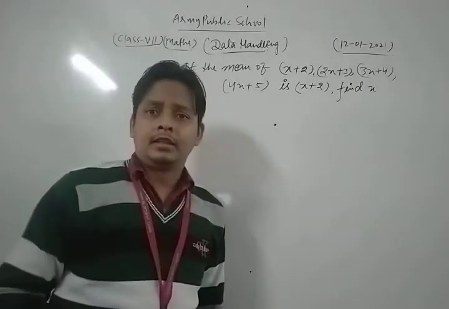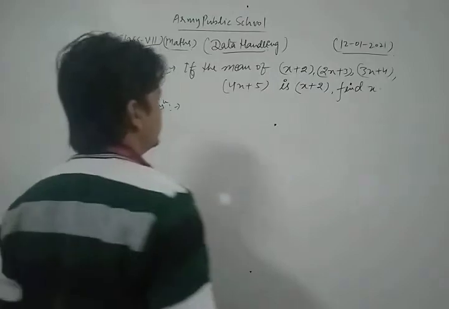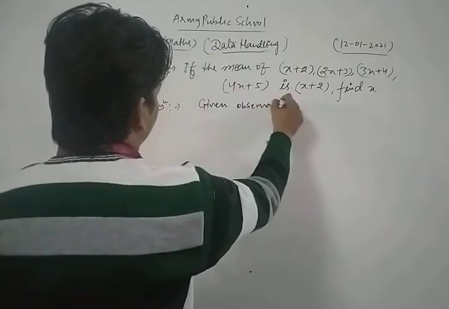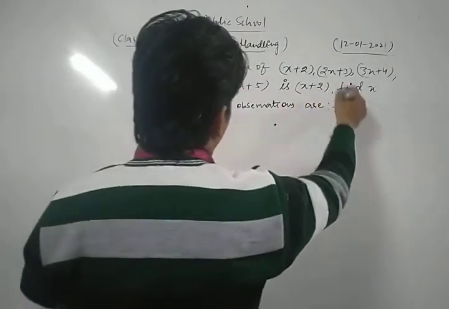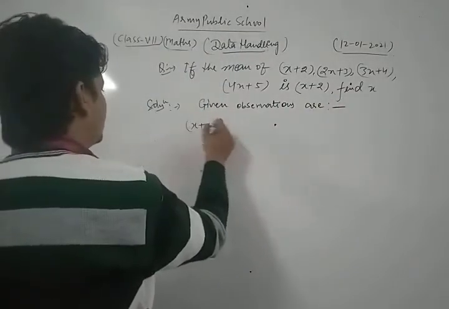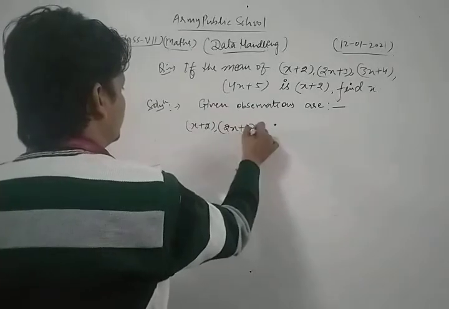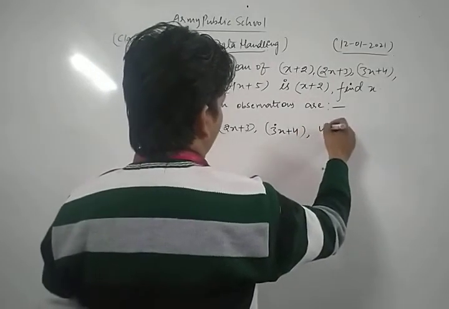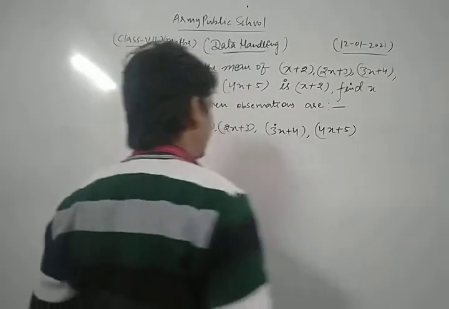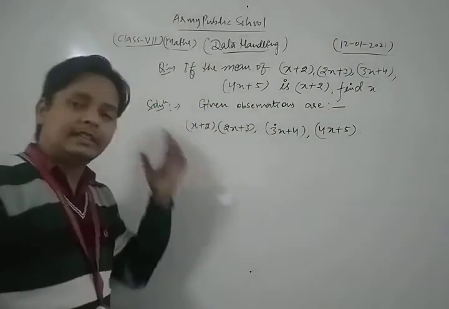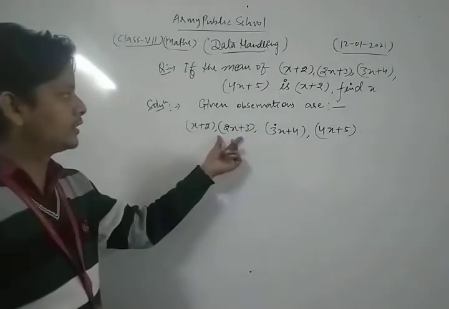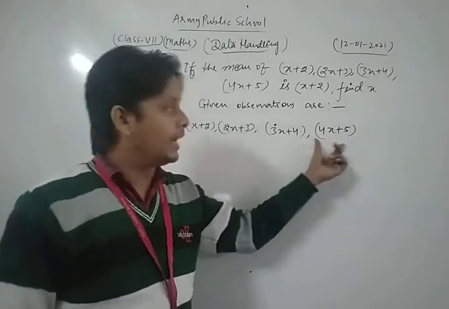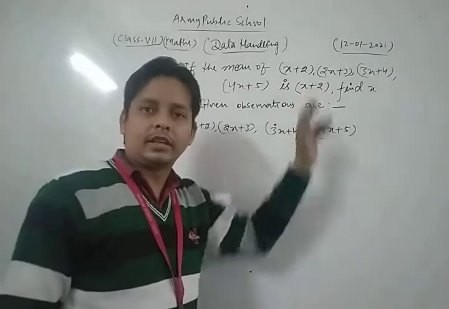Dear friends, the given observations in that question are x plus 2, 2x plus 3, 3x plus 4, and 4x plus 5, and the mean of the given observations is x plus 2.